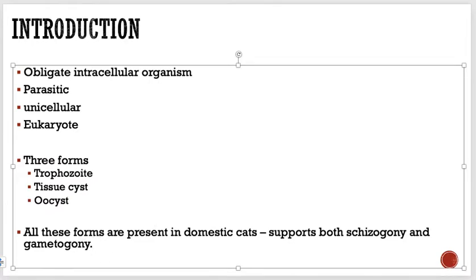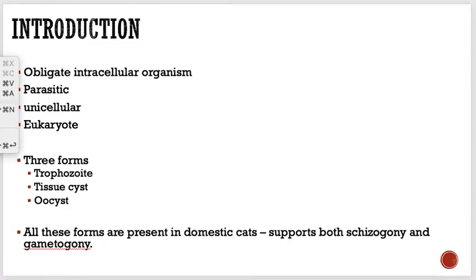Now the trophozoites, which are the asexual form, and the tissue cyst, which is also an asexual form, can also be present in other animals, including humans. So simply, these two can be present in humans. But remember, all these three things can be infectious to man.